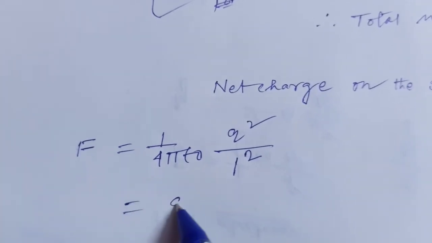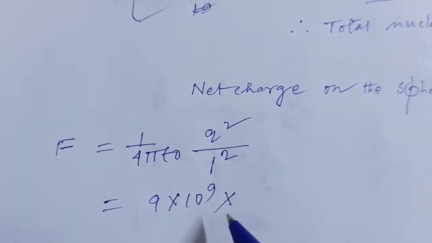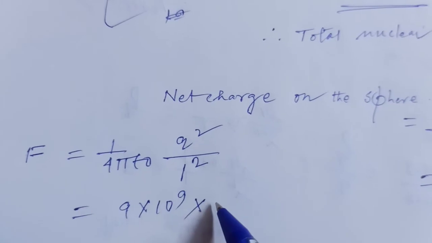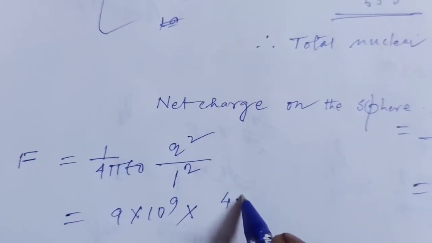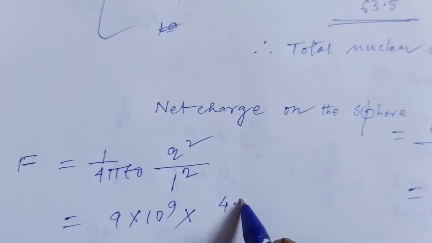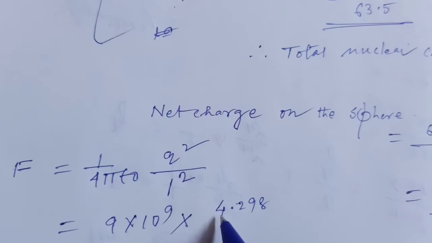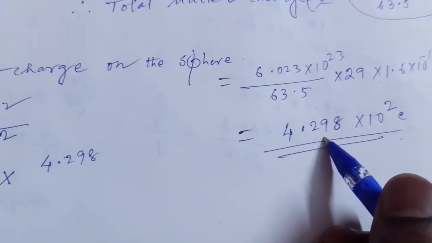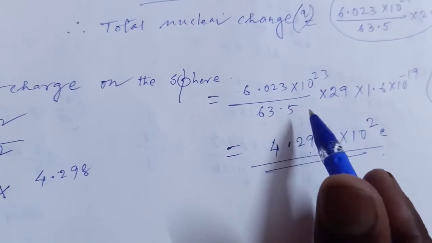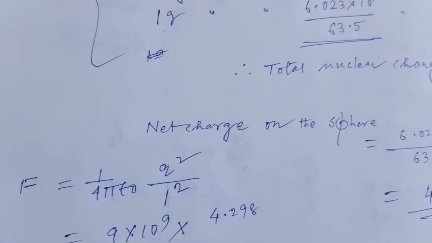So 1 by 4 pi epsilon naught means 9 × 10^9, and q equals 4.29 approximately. If this value is not matching, then you also try these calculations and write down that value.